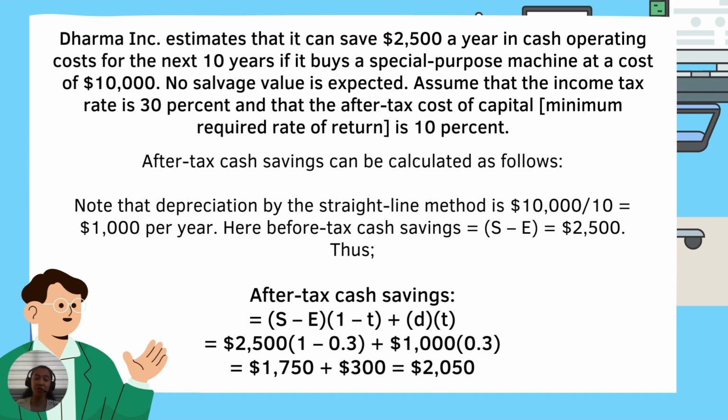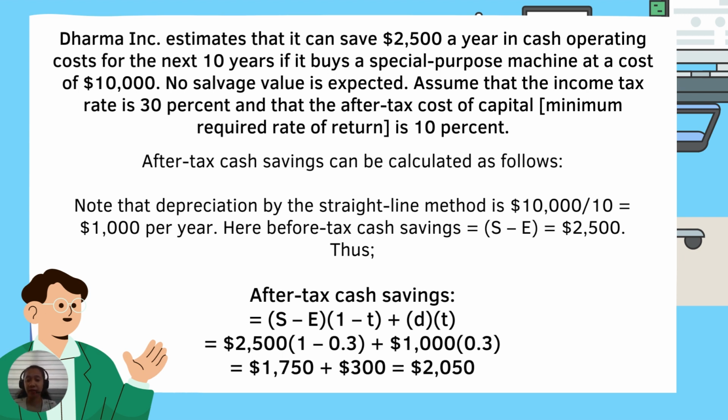Note that the depreciation by the straight line method is $10,000 divided by 10 years, equals $1,000 per year. So here, before-tax cash savings is equal to $2,500. However, we are going to consider tax.